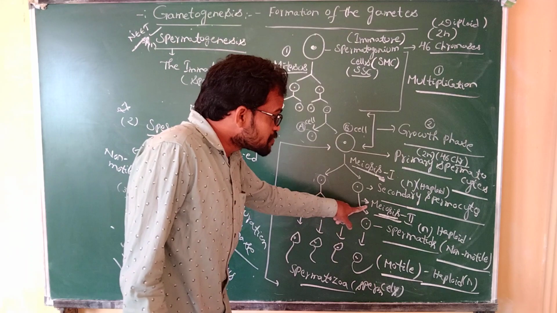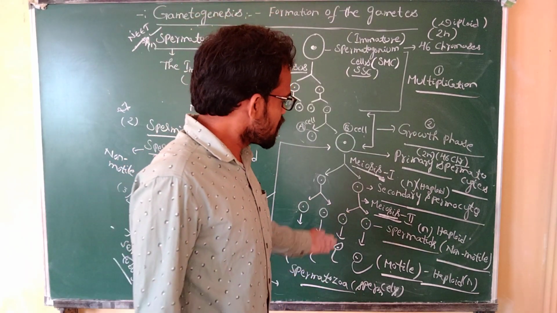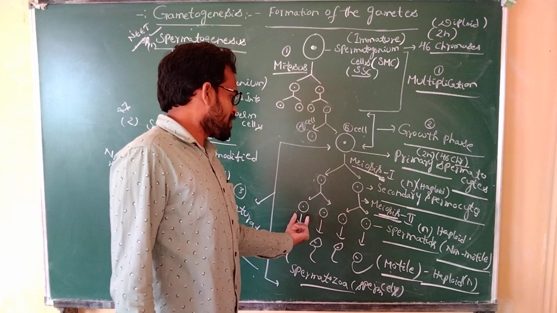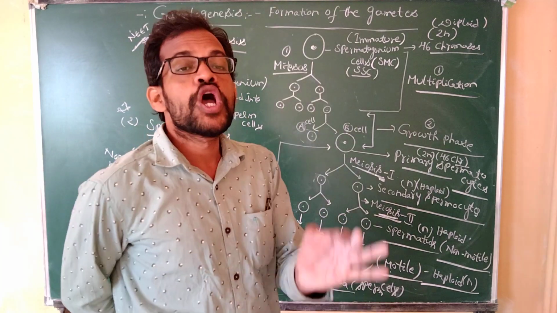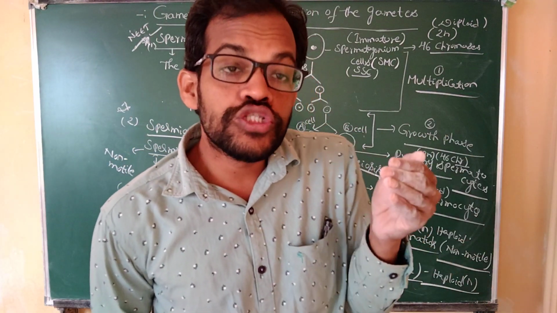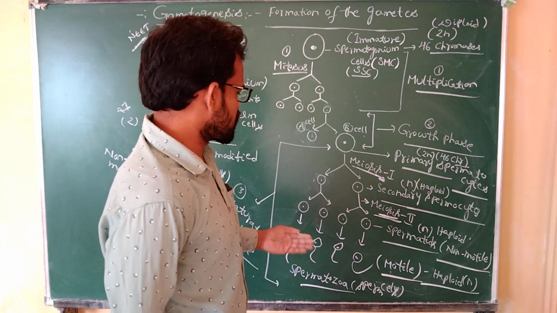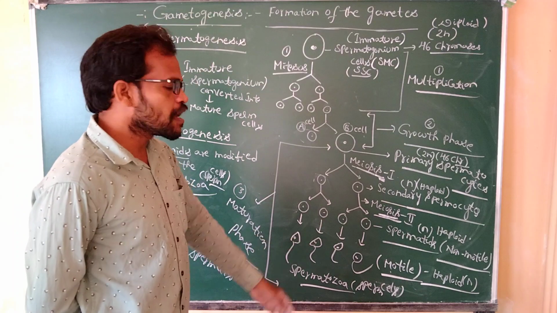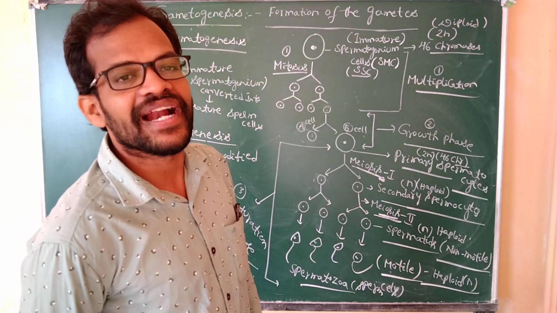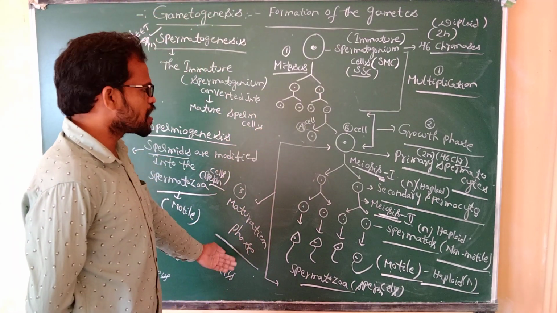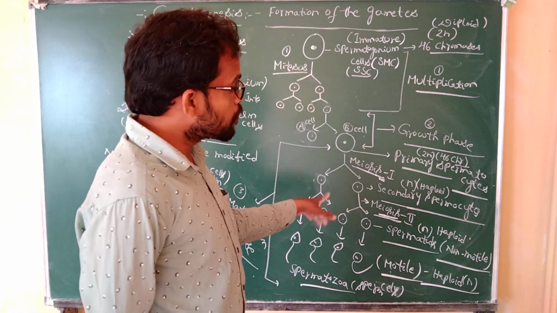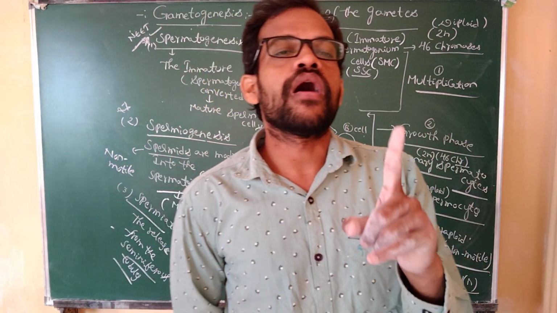The secondary spermatocyte participates in the meiosis 2 process. One secondary spermatocyte produces two spermatids. These spermatids are non-motile, and they are converted into spermatozoa. The spermatozoa are motile and also haploid. This entire phase is known as the maturation phase. This whole process is controlled by hormones.